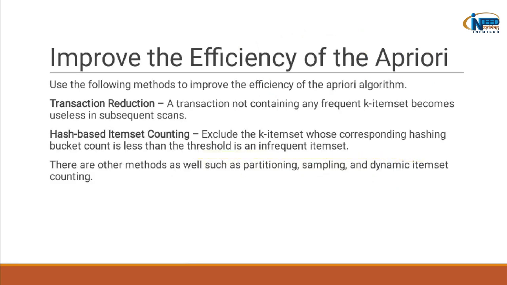Moving further, we will discuss how we can improve the efficiency of the Apriori algorithm. We can do this in two ways. The first one is transaction reduction. A transaction not containing any frequent k item set becomes useless in subsequent scans. The second method is hash-based item set counting. It excludes the k item set whose corresponding hashing bucket count is less than the threshold, as an infrequent item set. There are other methods as well, such as partitioning, sampling, and dynamic item set counting.